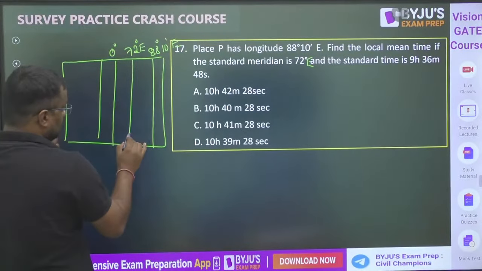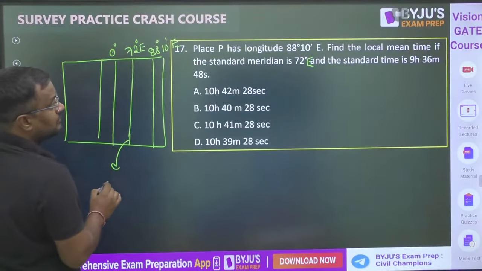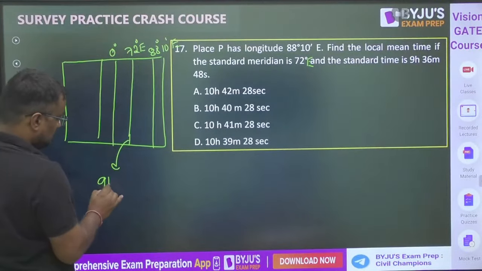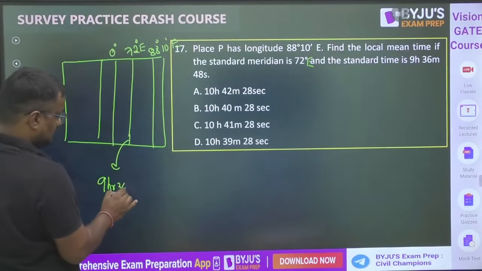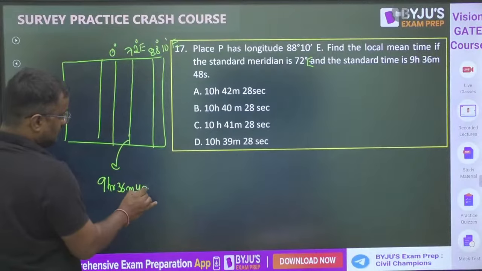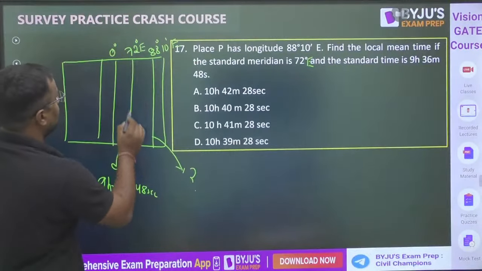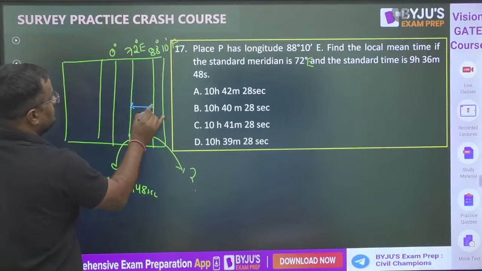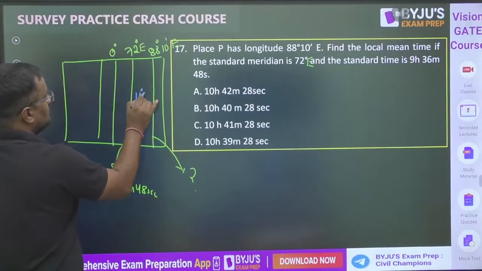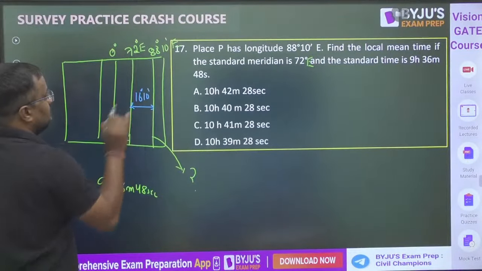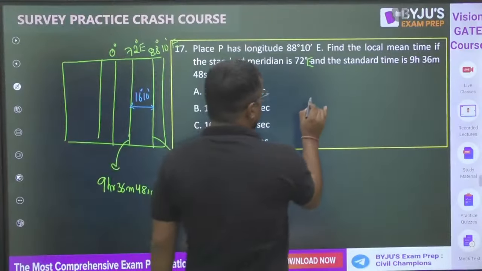Okay. So here the time is how much? 9 hour 36 minute 48 second. What will be the time here? So here the difference is 16 degree 10 minutes. So 1 degree is 4 minutes.